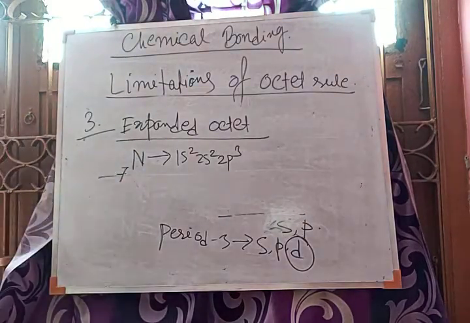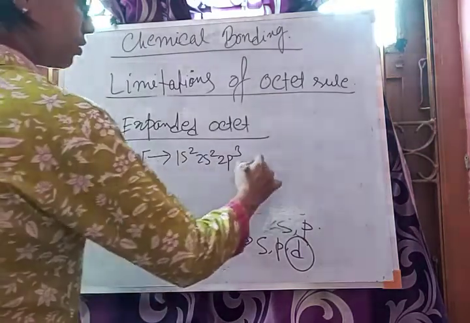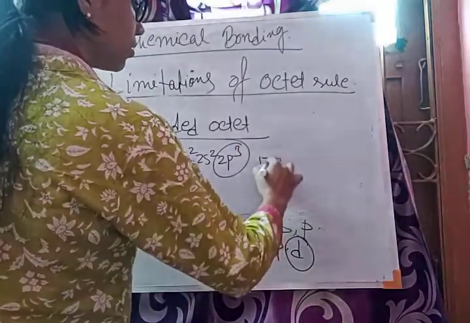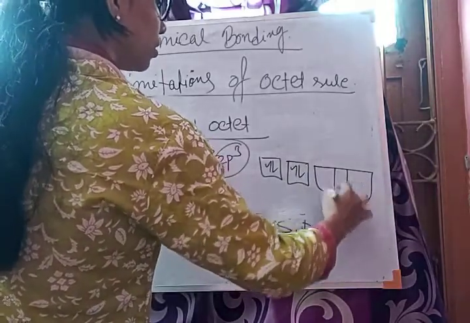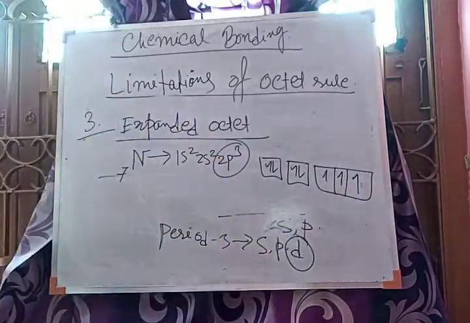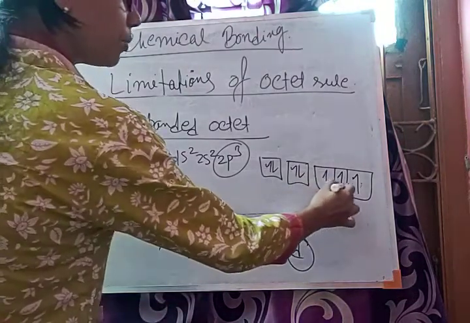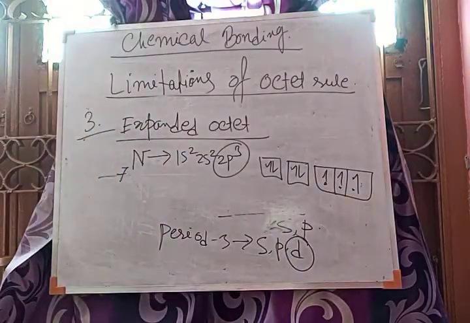Here there are 3 unpaired electrons, 1s2, 2s2, 2p3, right? So 3 unpaired electrons means its valency is 3.